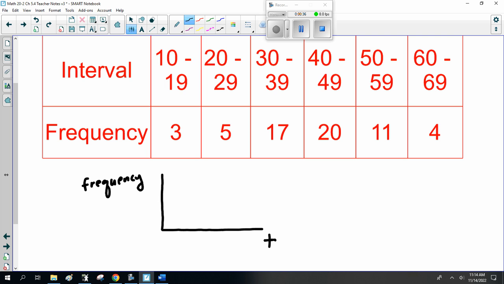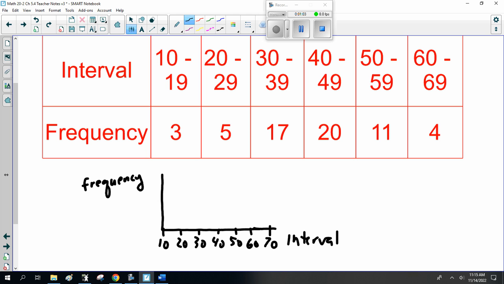And interval. So the interval is 10 to 19. The average there is what? Well, 10, 20, 30, 40, 50, 60, 70.